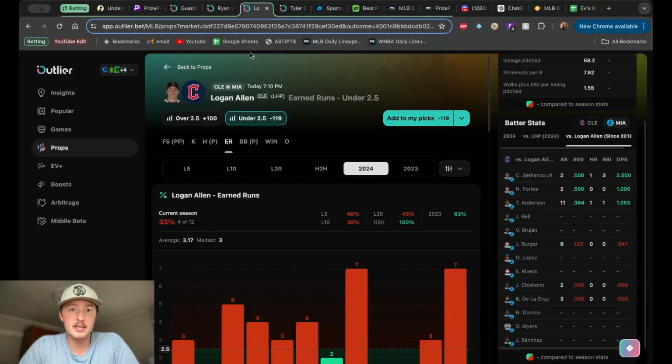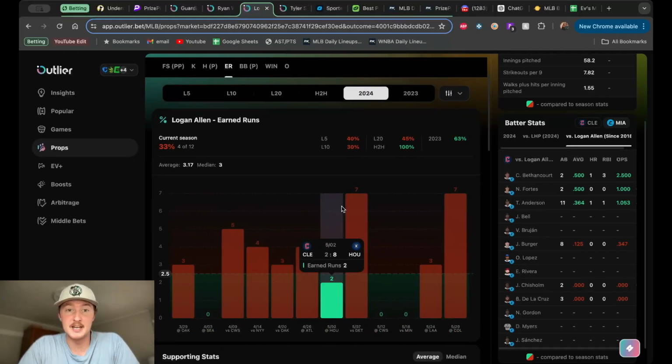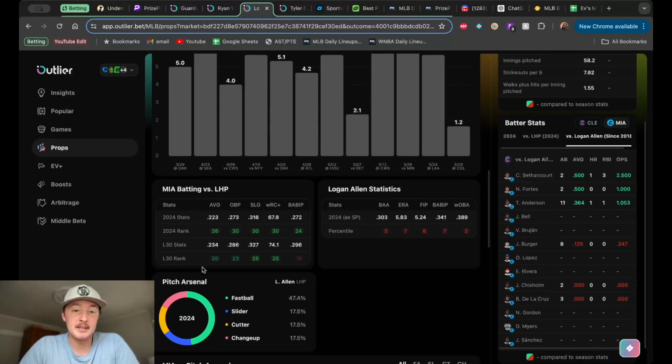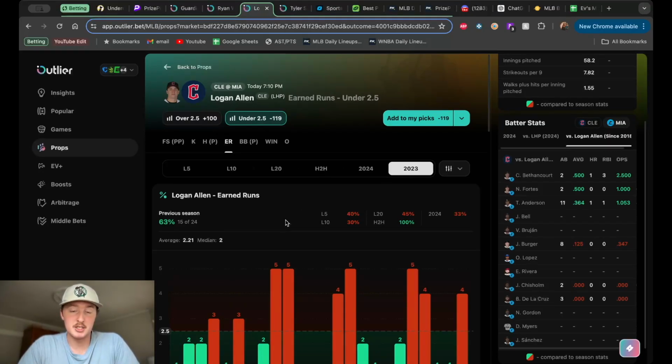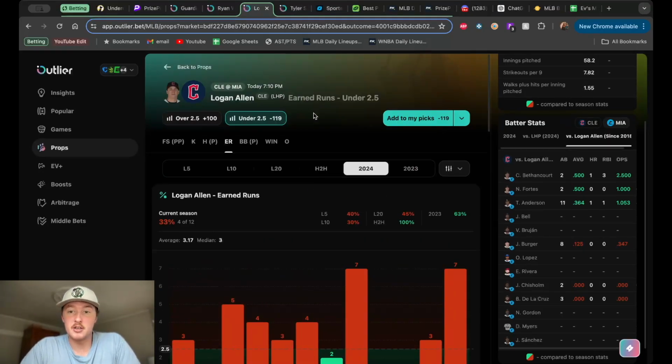As opposed to going into Logan Allen's page here, I mean, again, looks horrible. Earned runs have been all over the place. It's tough to back this guy as I keep looking into it. But you look at the stats for Miami, they haven't been much better. Bottom half in the league in all of these averages versus left-handed pitching. So I'm giving the nod probably to Cleveland's side of things. Again, he has been super bad, but I mean, looking at last season, he was much better. So maybe if that Logan Allen comes to show up, then Cleveland's looking pretty good in this scenario.